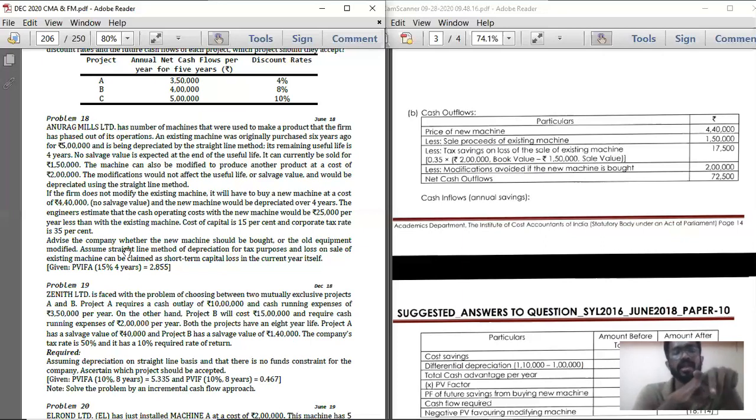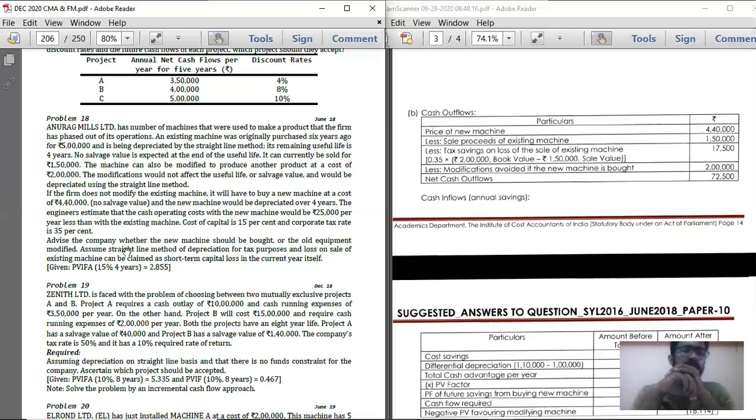On the other side, the second option is if he is going to buy a new machine, he is going to spend 4,40,000 today, and he is going to receive 1,50,000 today. And one more thing is he is going to have a tax savings on the short-term capital loss. More than that, there is some cost which is being saved if there is a change in machinery.